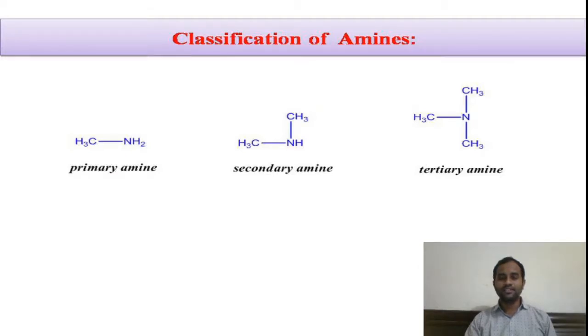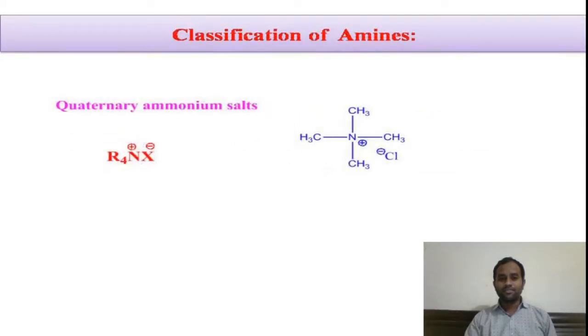Amines are classified based on the number of alkyl groups attached to the nitrogen atom. If one alkyl group is attached to the nitrogen atom, that is called a primary amine. If 2 alkyl groups are attached, that is a secondary amine. If 3 alkyl groups are attached, that is a tertiary amine. Apart from this classification, we have one more type, the quaternary ammonium salts, in which the nitrogen atom is connected to 4 alkyl groups.